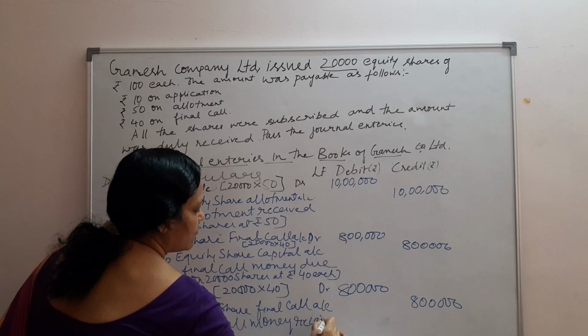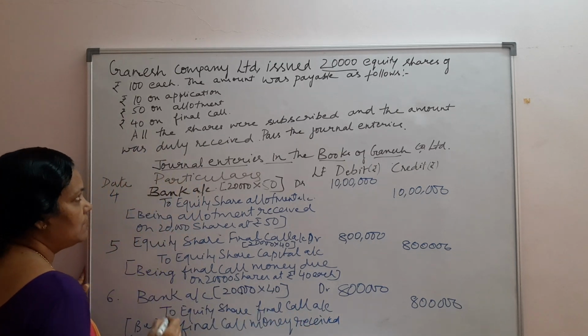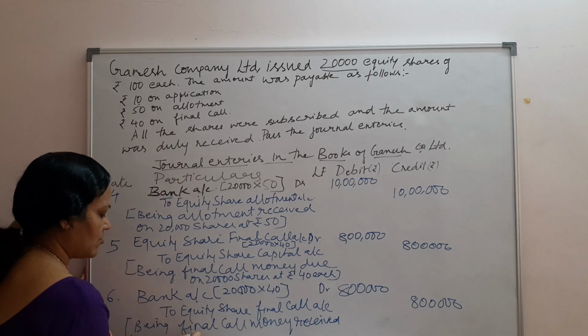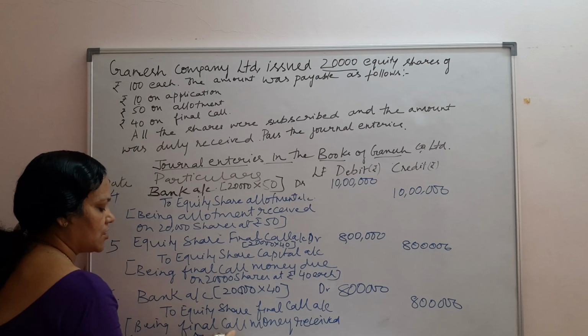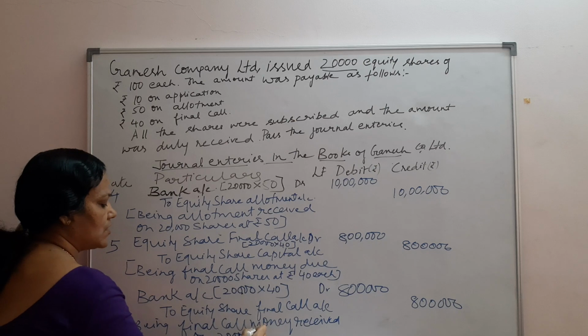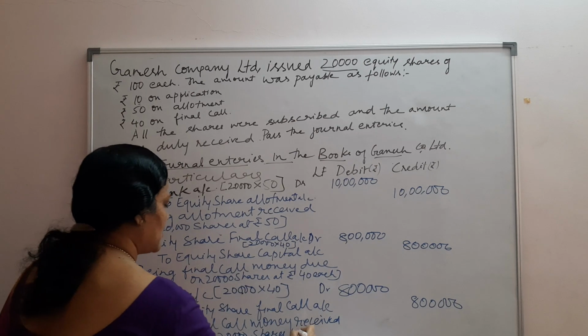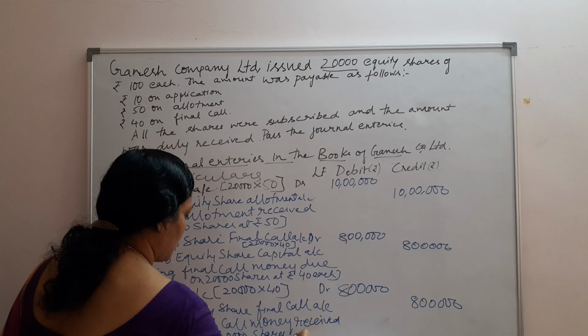Now let us come to the problem. Here this is issue of shares at par and money wholly collected, and being final call money received on 20,000 shares. Now it is not certain that all the shareholders will pay me the money as and when the company calls up.